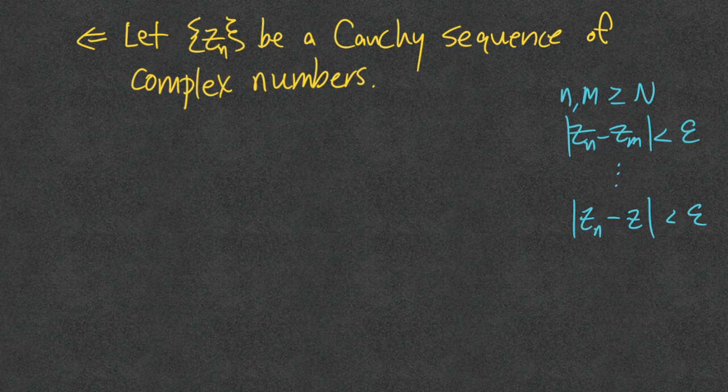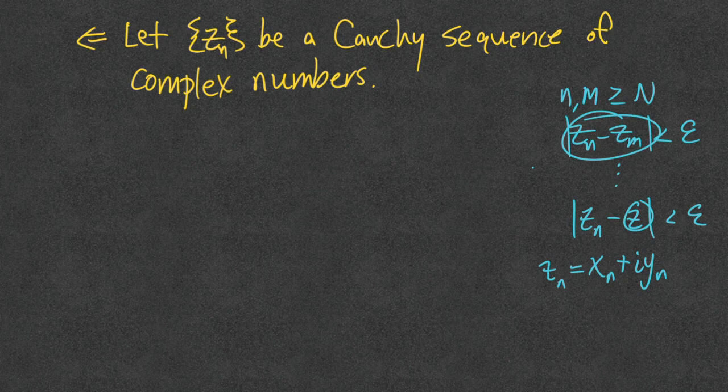So this should be a little suspicious, right? And it should be suspicious for the reason that we don't necessarily even know what the limit is. I made a big deal that for Cauchy sequences, you don't have to know what the limit is. So why do we kind of know what the limit is? Well, the idea is going to be for this Cauchy sequence, we're going to break it up into real and imaginary components. And the modulus of both of them are going to turn into sequences of real numbers. Since they're going to turn into sequences of real numbers, them being Cauchy immediately implies they're convergent, which means we know what they're going to converge to, or at least we can kind of specify. And we can go from there.